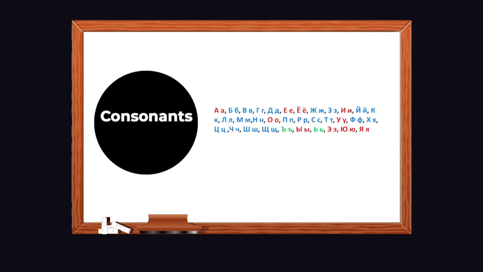These are the consonants of the Russian language. You can see that we have used the color blue to mark them, so that you remember them properly.